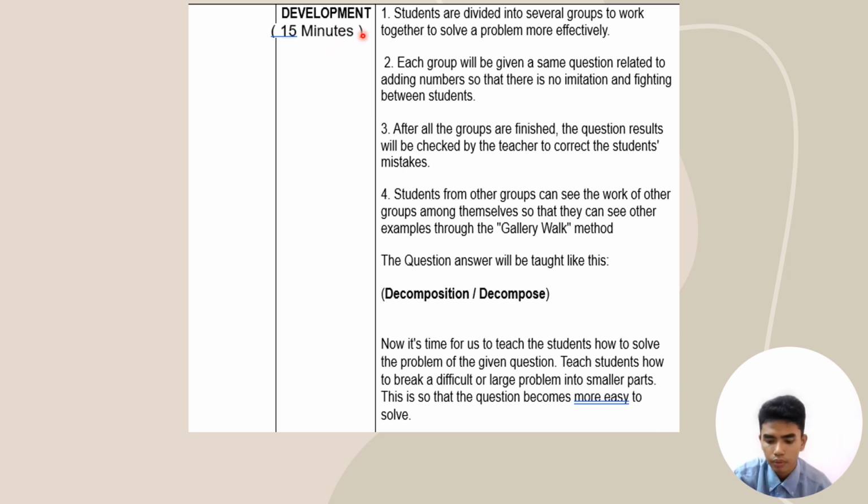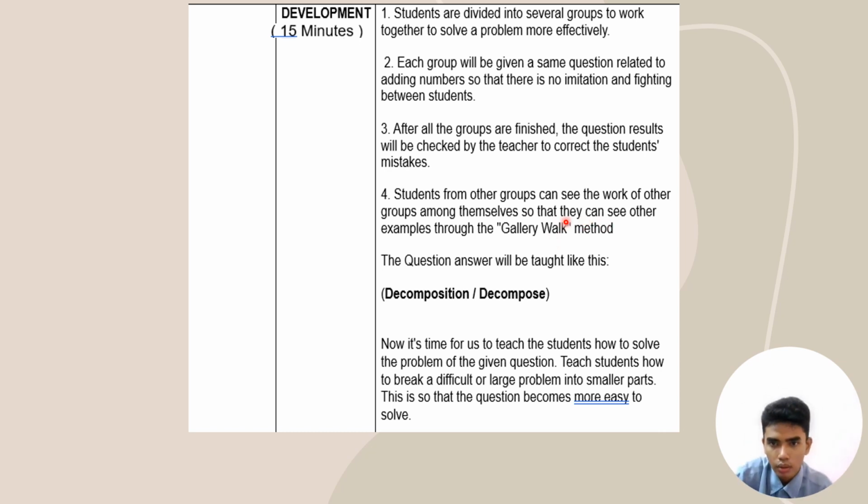So over here we're gonna learn about development, which is 6 minutes also, the average time for primary school. Students are divided into several groups to work together to solve a problem more effectively. Each group will be given the same question related to adding numbers so that there is no imitation or copying or cheating and fighting between students. After all the groups are finished, the question results will be checked by the teacher to correct the students' mistakes. As a teacher, we always want to know what their problem is and we want to correct their mistakes, so they will know what the mistake is and not do it again, or maybe become a better person.